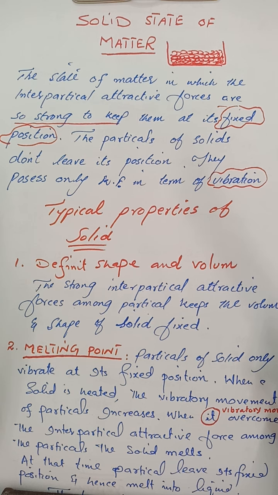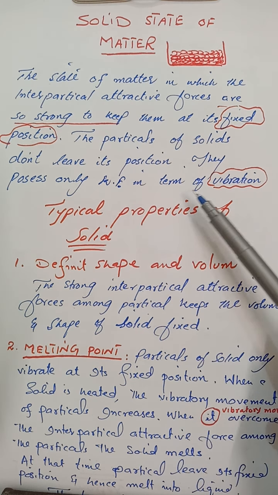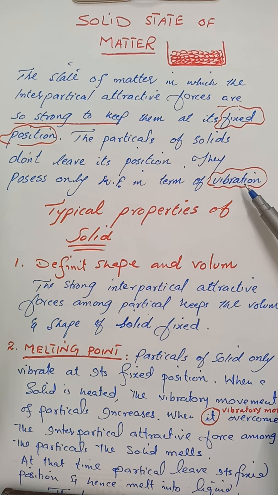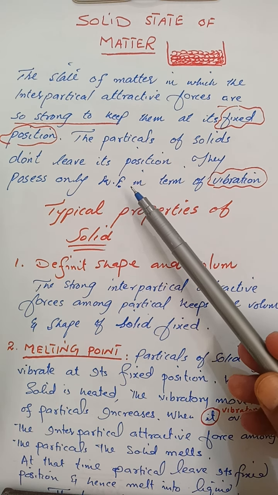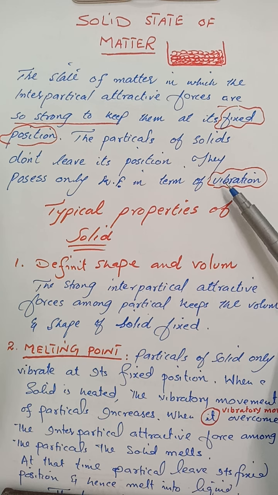In a solid, there occurs a strong force of attraction between the particles, which holds them firmly together so that they cannot leave their fixed positions. Such a state of matter will have only one type of kinetic energy, which is the vibratory motion. So the particles of the solid can have kinetic energy in terms of vibration. They have a to and fro motion at their fixed positions.